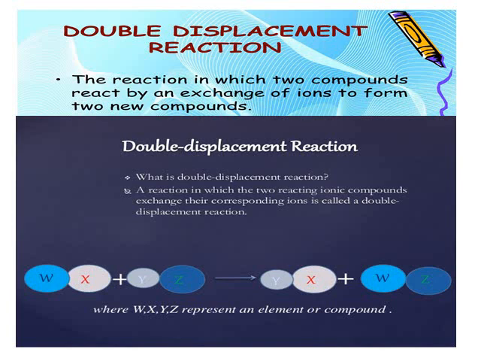So, a reaction in which there is an exchange of ions between two compounds is called by the name double displacement reaction. A double displacement reaction is one in which two compounds react by exchange of ions to form new compounds.